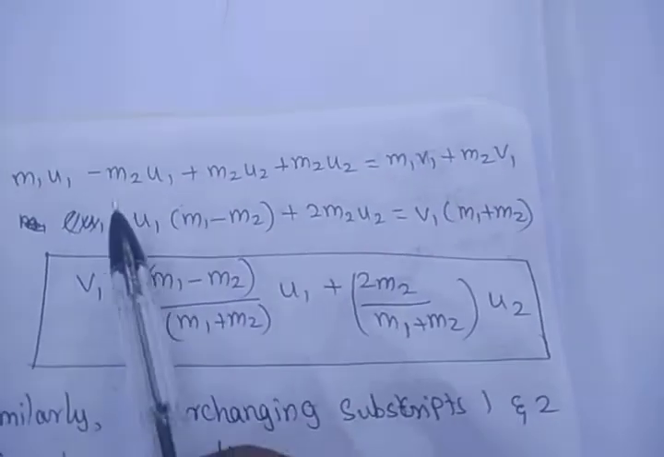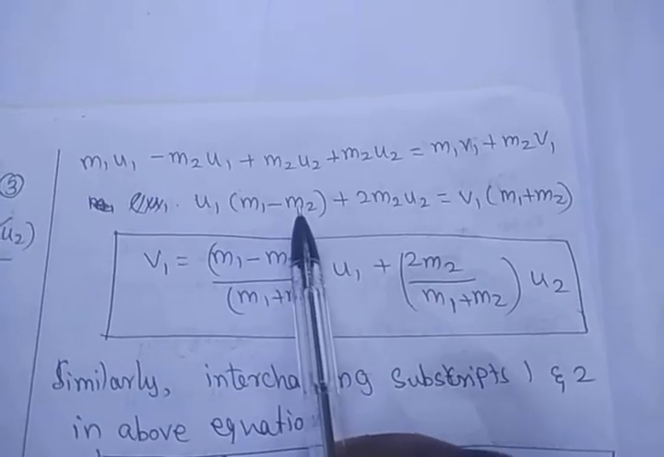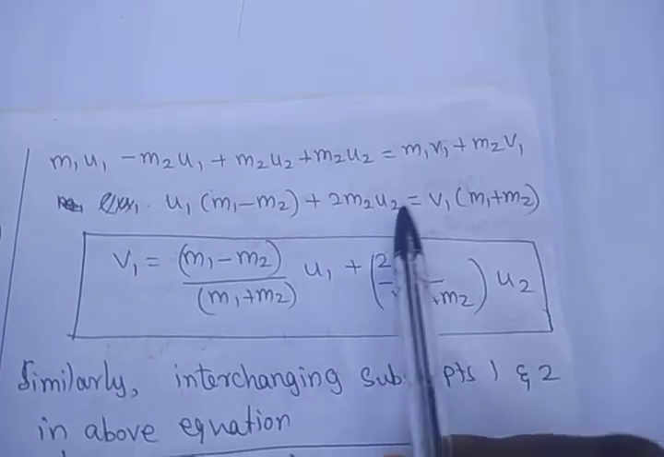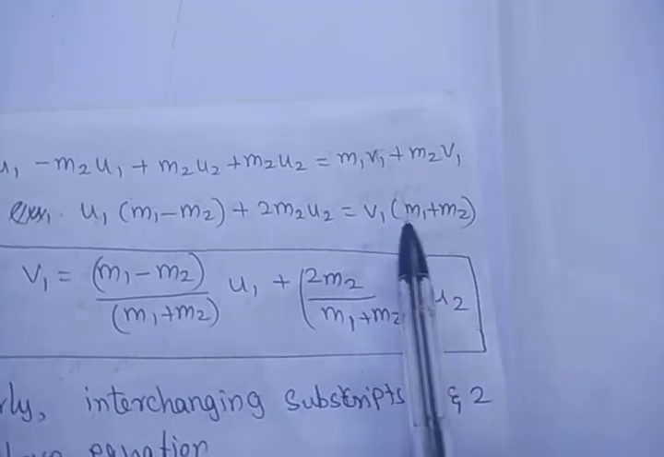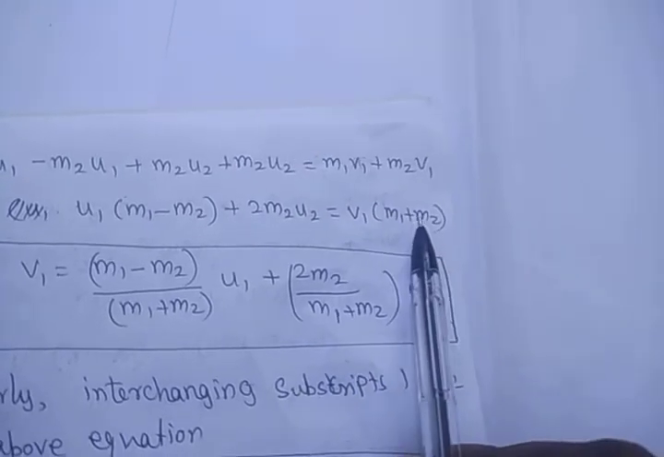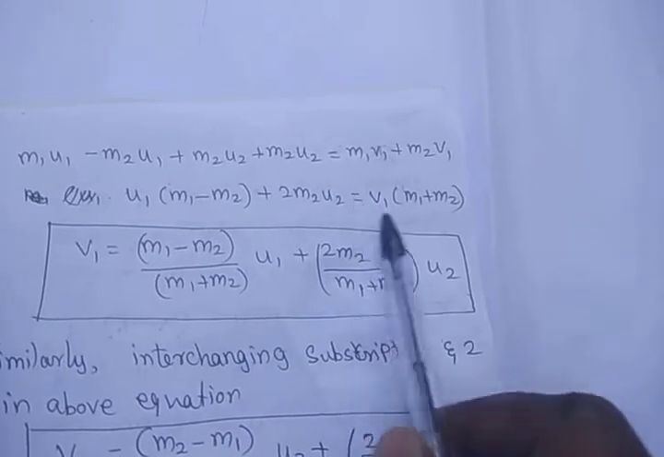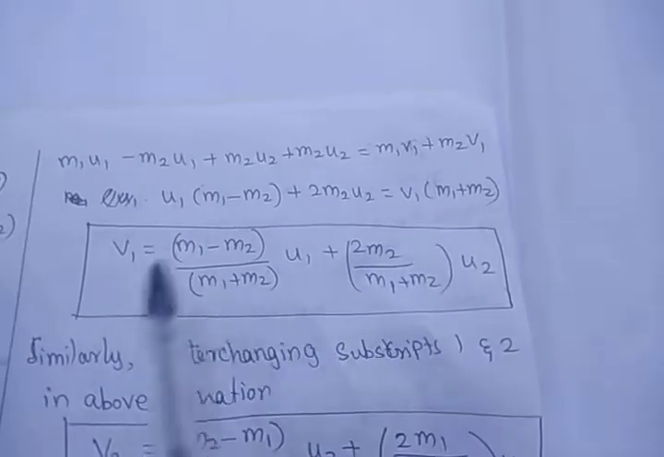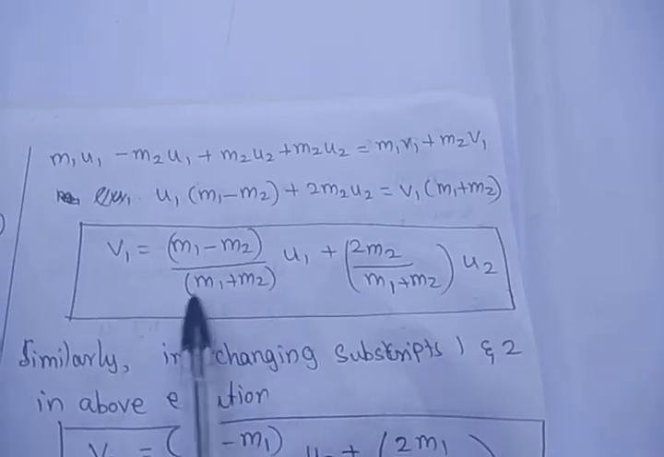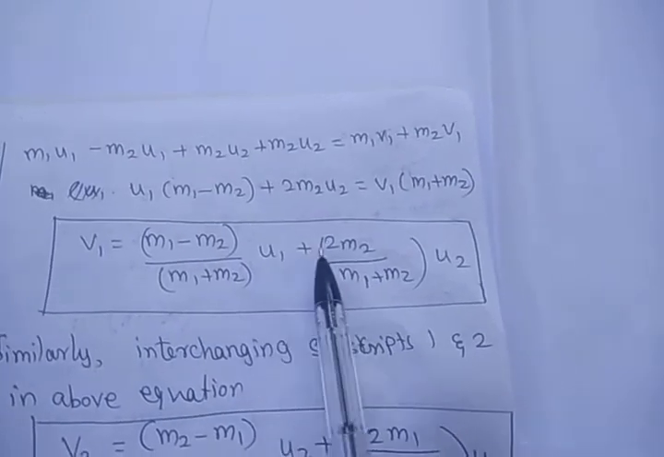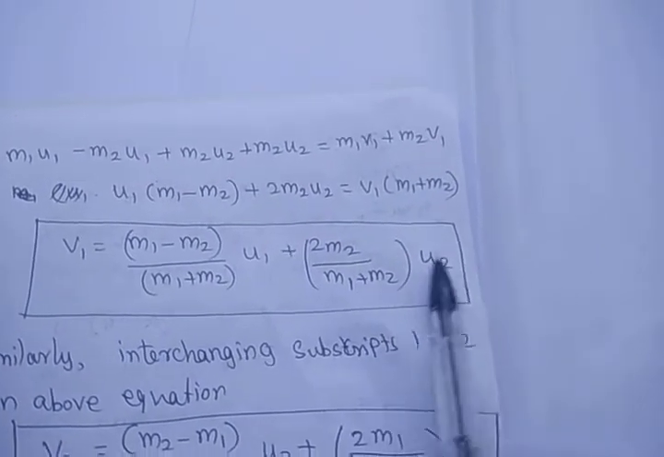So we are getting that u1 into m1 minus m2 plus 2 m2 u2, which is equal to v1 taken outside, m1 plus m2. If you bring this m1 plus m2 into the denominator, we get v1, the velocity of the first body after collision. v1 is equal to (m1 minus m2) by (m1 plus m2) u1 plus 2m2 by (m1 plus m2) into u2. So very simple, students. You rearrange these things, we get the equation like this.